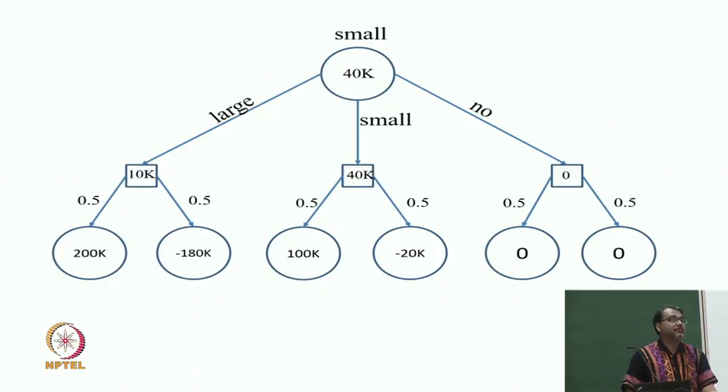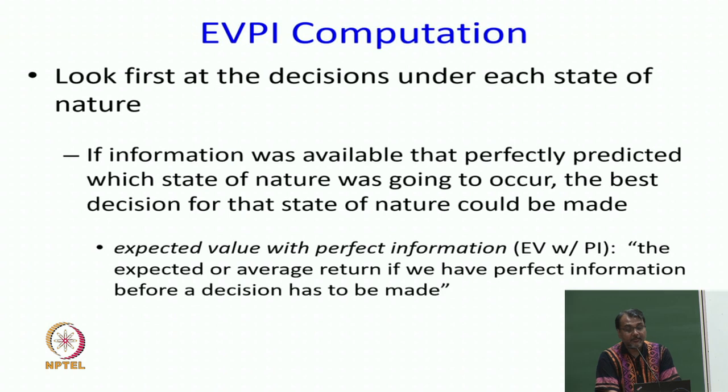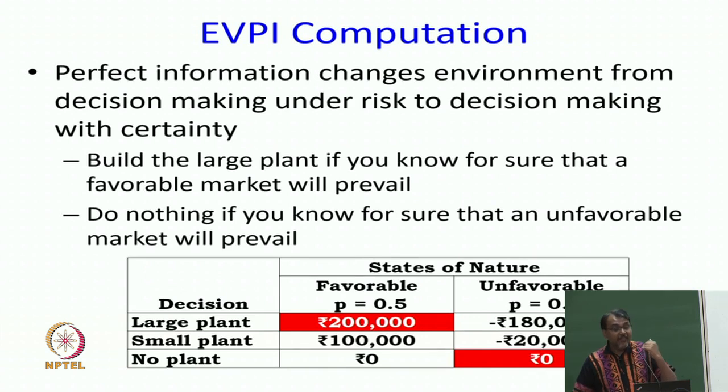So, intuitively, if I tell you that the market is favorable, what are you going to do? Large plant. If I tell you the market is unfavorable, what are you going to do? No plant. Now, notice that this decision is going to happen after I get this information. This is where we have roles flipped. Earlier, I was making this decision and I did not know the outcome of favorable or unfavorable. Now, I know the perfect information, it is either favorable or not favorable, and I am going to then make a decision afterwards. So, if the market is favorable, I stand to gain 200k, if the market is unfavorable, I stand to gain 0.